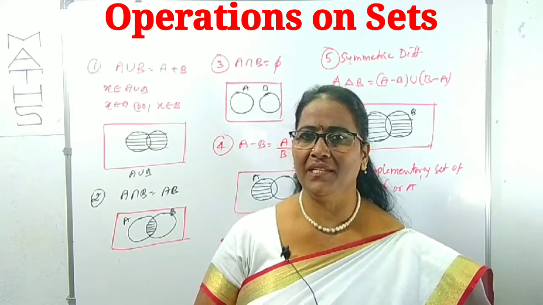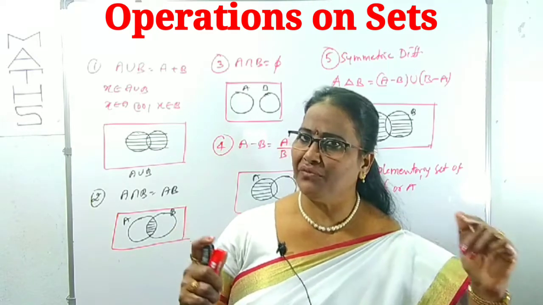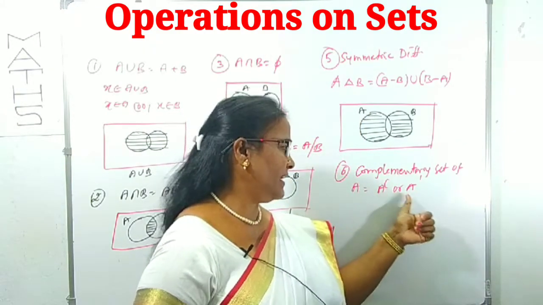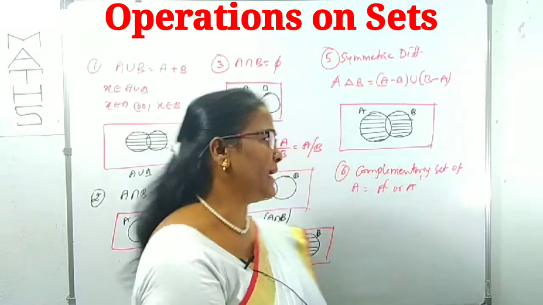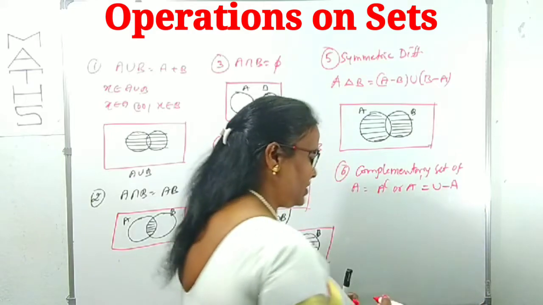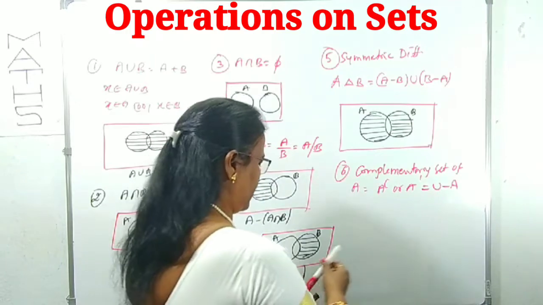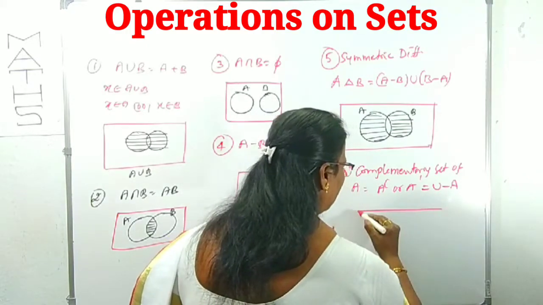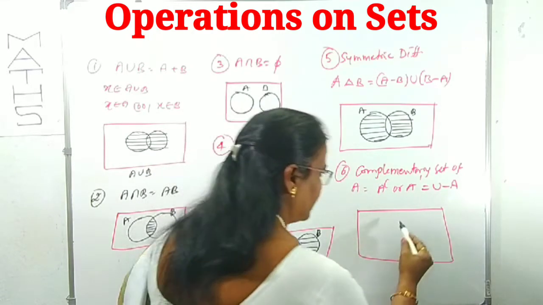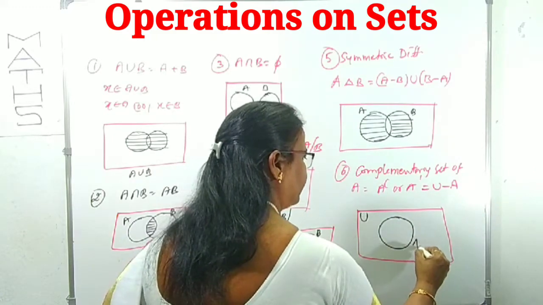What is A complement? Suppose U is the universal set and A is a subset of U. A complement is denoted as either A power C or A dash, and it is simply U minus A. U minus A means what? Which is in U but not in A. For example, this is a Venn diagram. This is the total universal set in which A is a subset. This is the universal set, this is A.